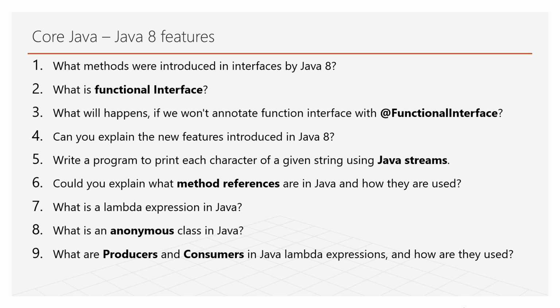What is a functional interface? An interface that has only one abstract method is a functional interface. We can annotate it with @FunctionalInterface. Even without annotating it, it still remains a functional interface if it has only one abstract method. And if we annotate it as @FunctionalInterface and write multiple abstract methods, then it throws a compile error. Definitely. Can you explain the new features introduced in Java 8? Yes, the features introduced are lambda expressions, functional interface, method reference, Java streams, date and time API, and the Optional class.